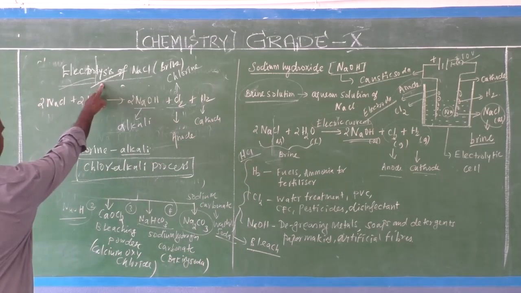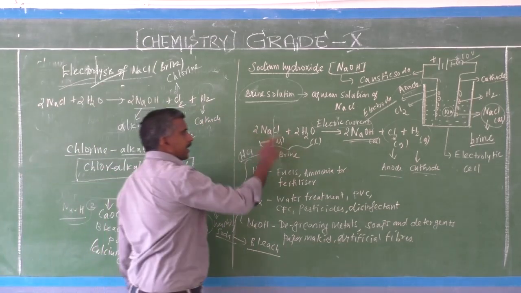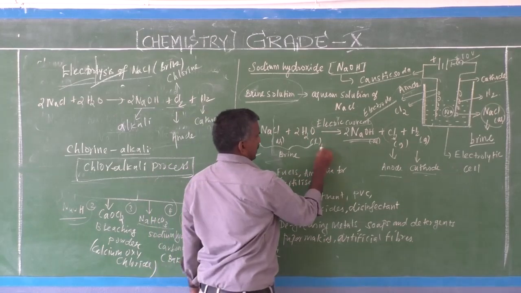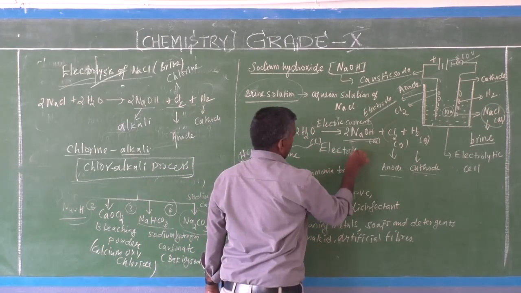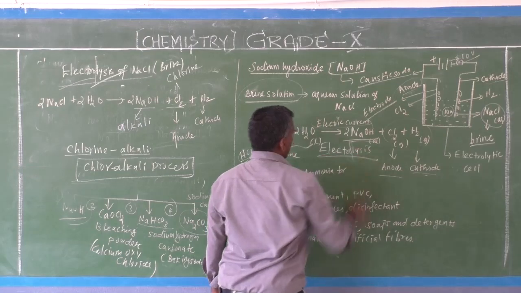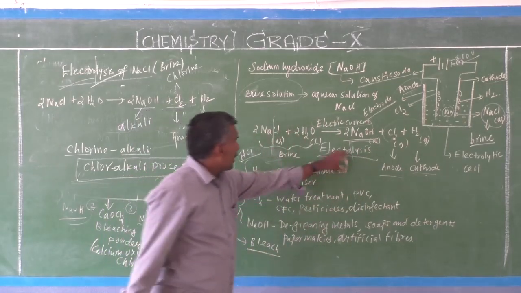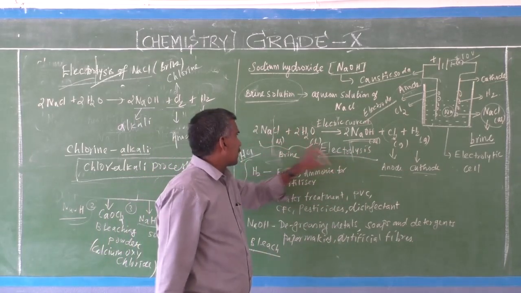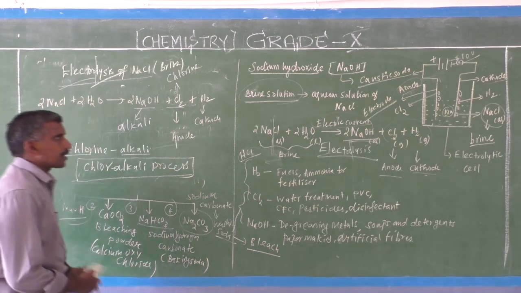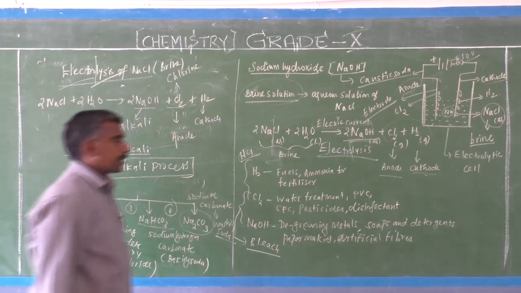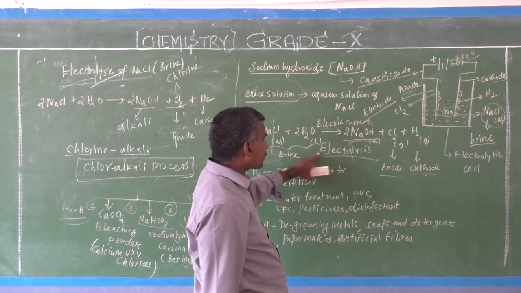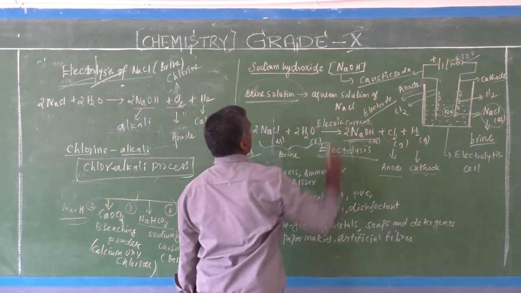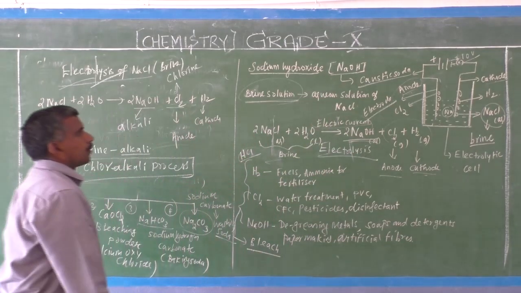Breaking is known as lysis, and passing the current is known as electrolysis. So this is the electrolysis of sodium chloride in aqueous solution, that is brine solution.